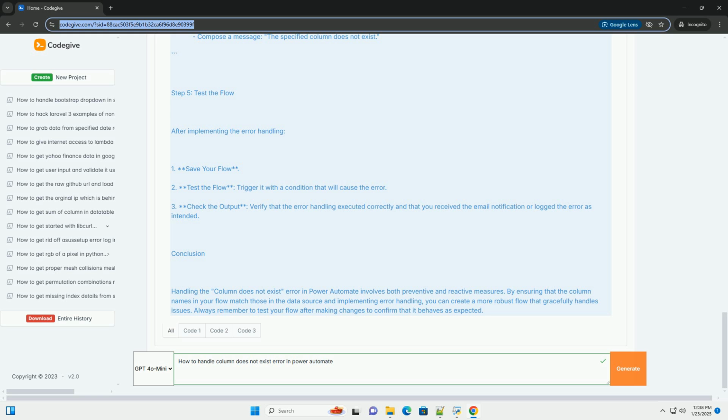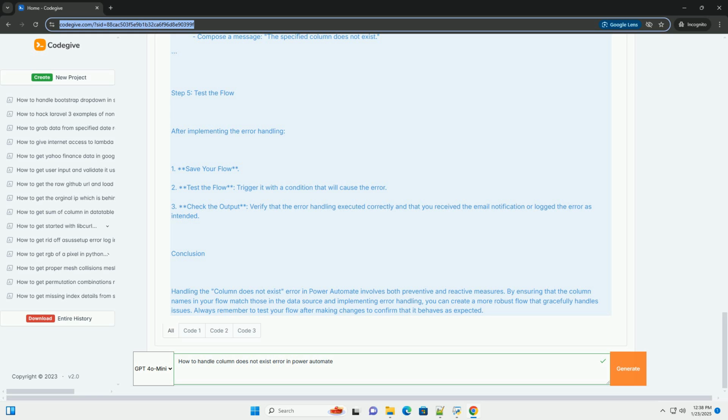1. Create a scope action. Drag a scope action into your flow. 2. Add actions inside the scope. Place the actions that might cause the error, like Get Items, inside this scope. 3. Add a configure run after the scope. Add another action, like send an email or compose, that will execute if the previous action fails. 4. Configure the run after settings. Click on the ellipsis, three dots, of the new action, select configure run after, and check has failed. Here is a pseudocode representation of how the flow structure might look.